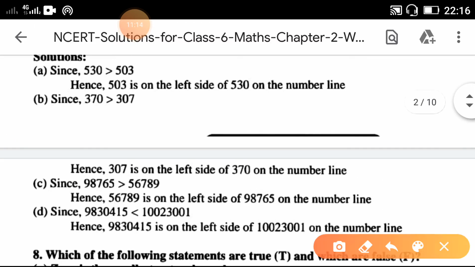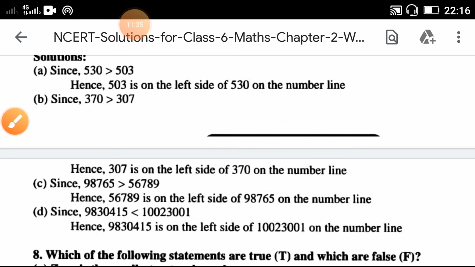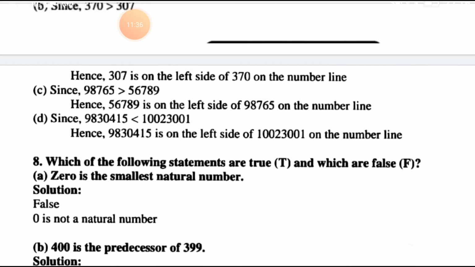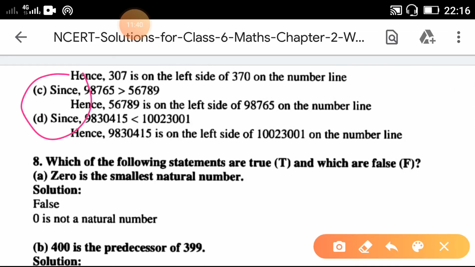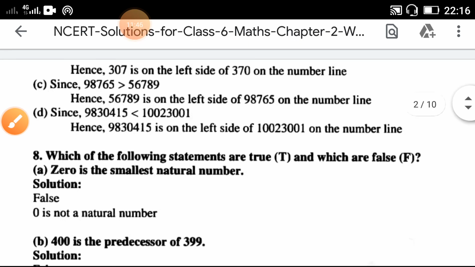And yes, greater than or less than sign you have to put. 503 is the smallest, so this sign you have to put, greater than. Then 370 and 307. So 370 is greater, so this sign you have to put. The remaining two, you can try yourself. Find out the smaller number, that will be on the left side, and put the sign according to the answer.